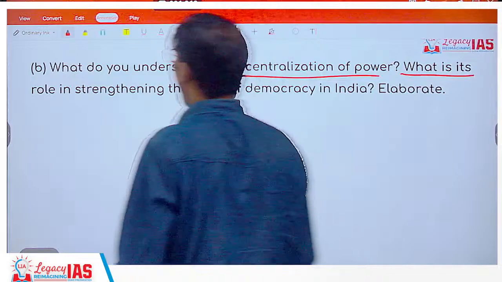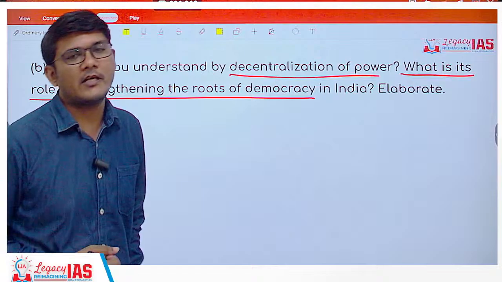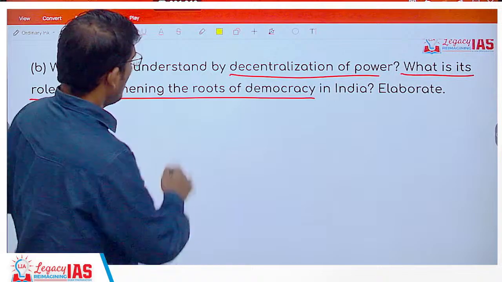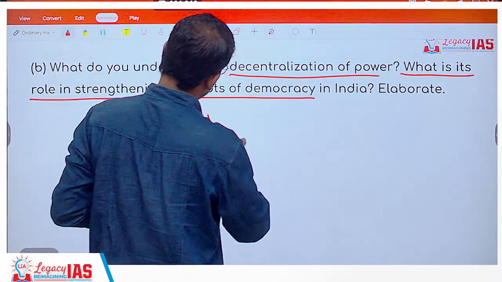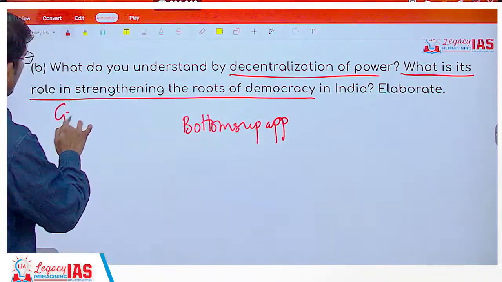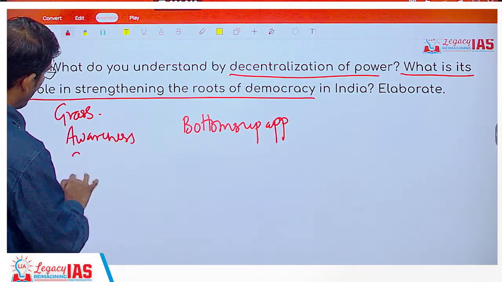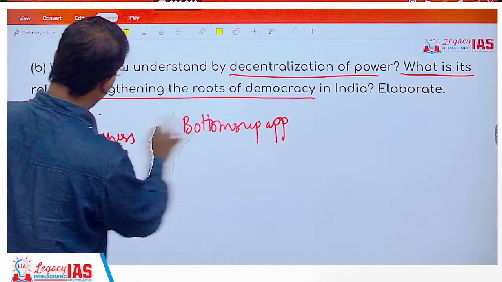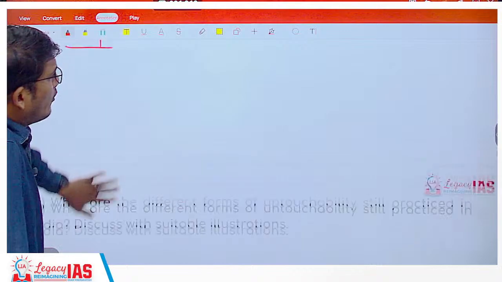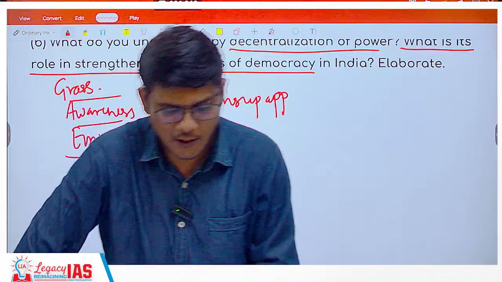The next question is, what is its role in strengthening the roots of democracy in India? What role does it play? Grassroots participation, effective governance, bottom-up approach, grassroots development, awareness, empowerment at the grassroots level. All these things are happening, because of which democracy gets strengthened. Now, you can also give a flip side of that, but that will just be a small part of it, not a major part.